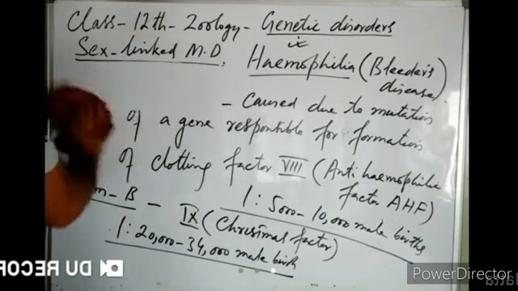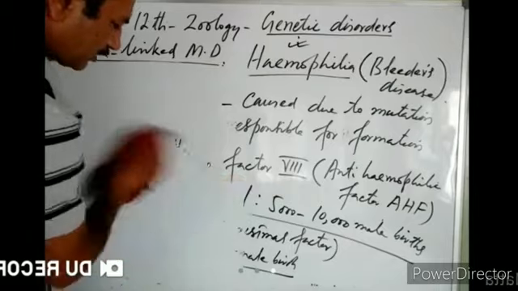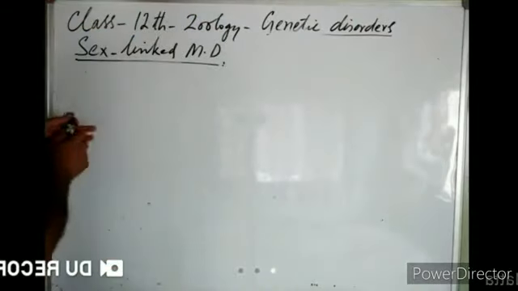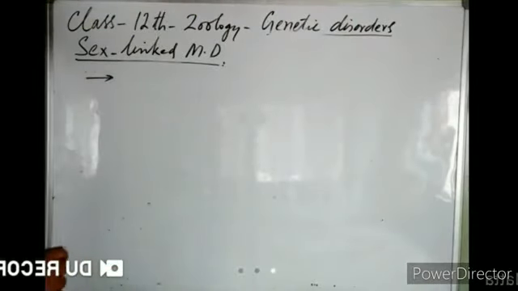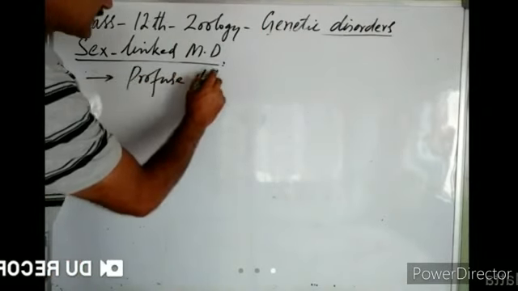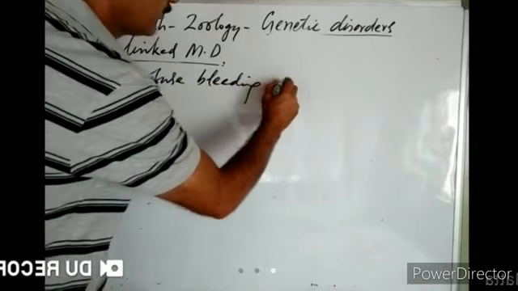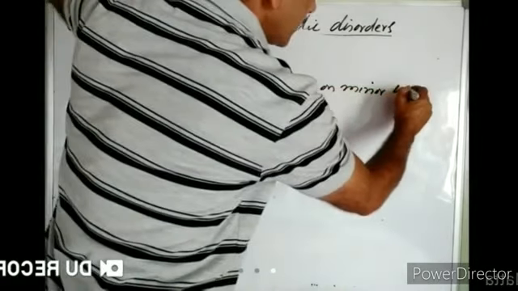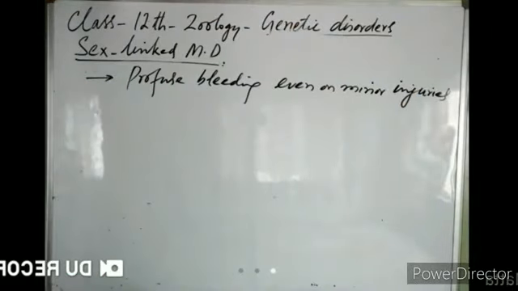Now, what are the complications of hemophilia? The first complication is profuse bleeding, excessive bleeding, even on minor injury. So these persons are likely to suffer a lot of blood loss, even if they get a minor cut.